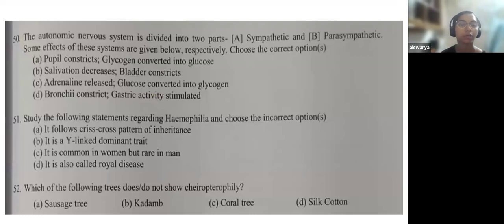Next question is 50. The autonomic nervous system is divided into two parts, the sympathetic and the parasympathetic. Some effects of this system are given below respectively. You have to choose the correct option. So the 50th question, again you have to choose the correct option. The first option is pupil constrict.